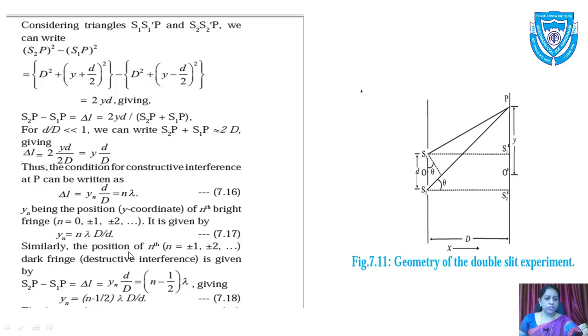Now similarly, the position of the nth dark fringe, that is n equal to plus minus 1, plus minus 2, which is destructive interference, is given by S2P minus S1P equal to delta L, which is equal to yn small d upon capital D, which is equal to n minus half lambda, giving yn equal to n minus half lambda capital D upon small d. So this is for the destructive interference.